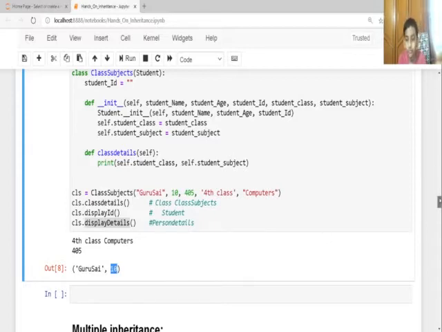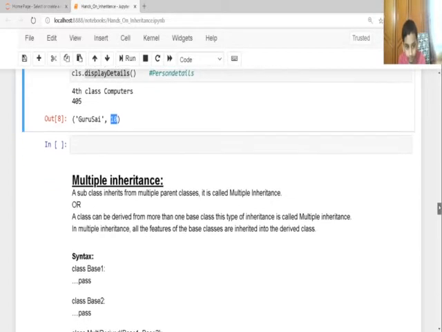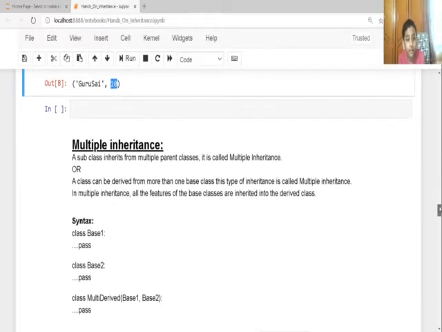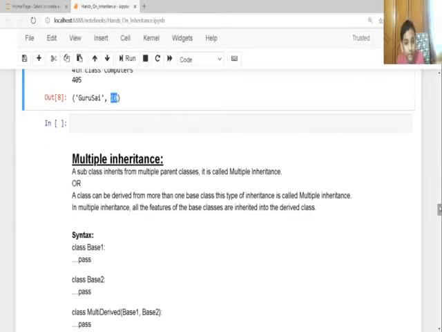Now let's go to multiple inheritance. When a subclass inherits from multiple parent classes, it is called multiple inheritance, or a class can be derived from more than one base class. This type of inheritance is called multiple inheritance. In multiple inheritance, all the features of the base classes are inherited into the derived classes.